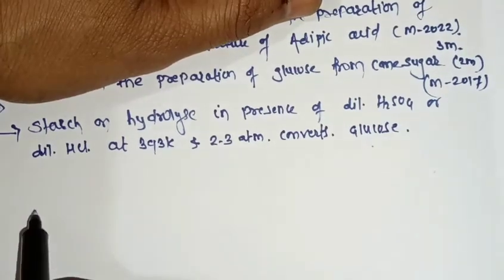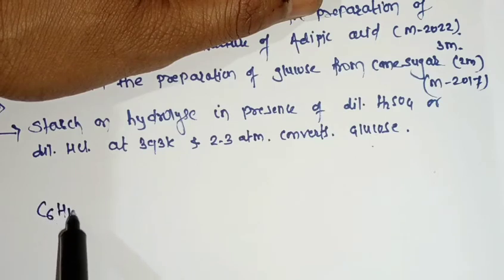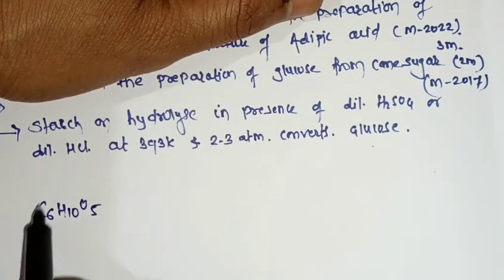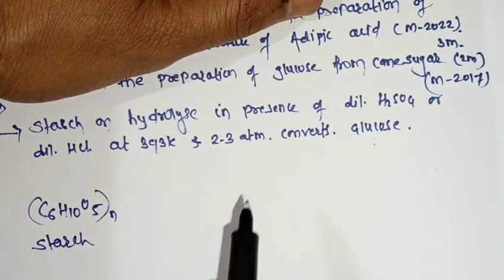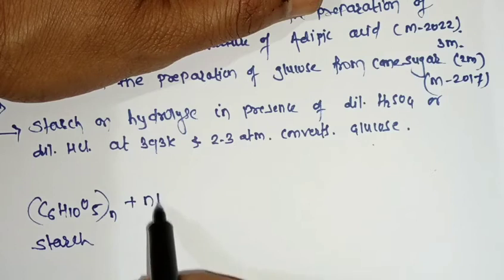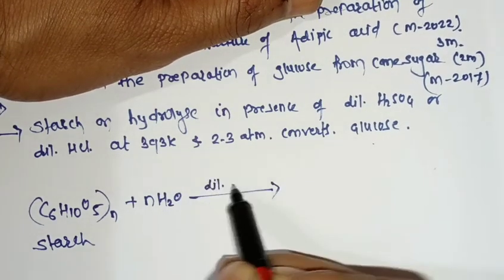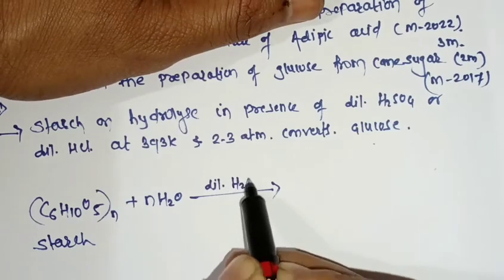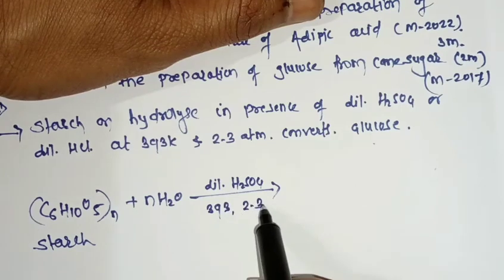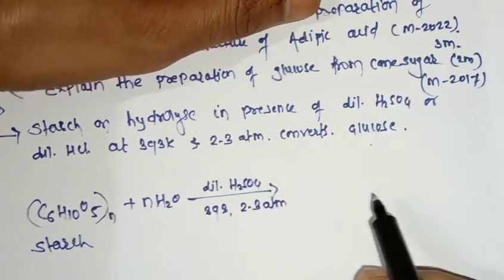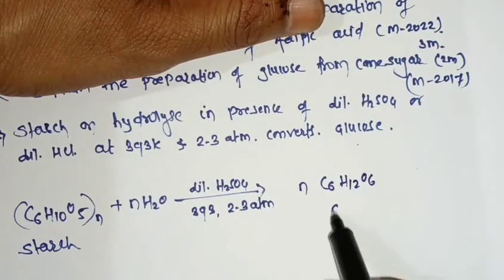Now see the reaction. So starch having formula (C6H10O5)n, n number of molecules, which is hydrolyzed at 393 Kelvin at a pressure of 2 to 3 atmospheric pressure, converts into n number of C6H12O6 glucose molecules.